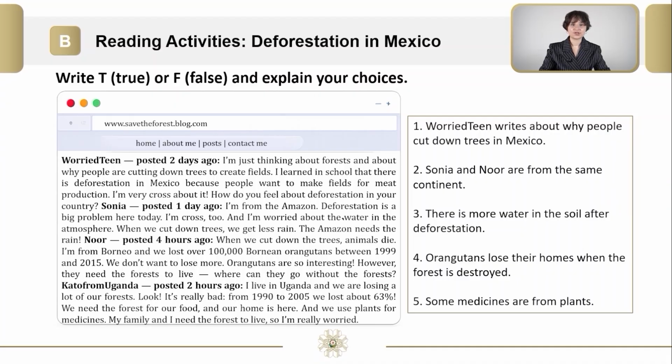Welcome back. It is time to check your answers. Worried teen writes about why people cut down trees in Mexico. It is true. Sonia and Noor are from the same continent. It is false. There is more water in the soil after deforestation. It is false. Orangutans lose their homes when the forest is destroyed. It is true. Some medicines are from plants. It is true. Well done.